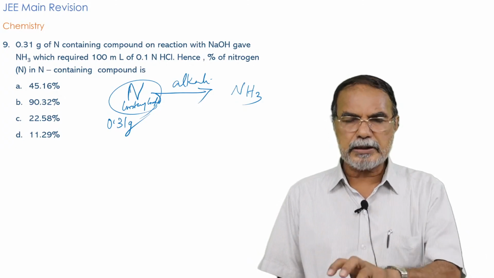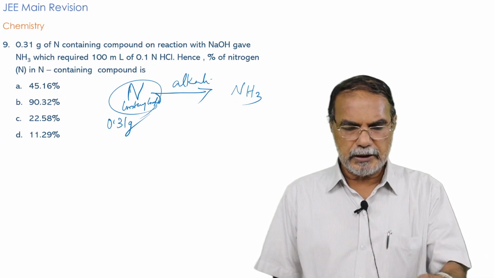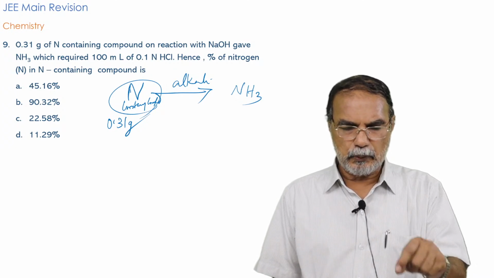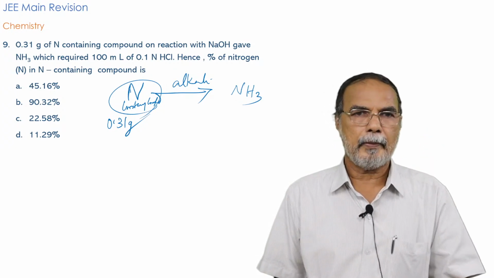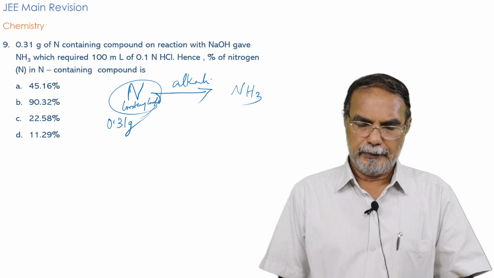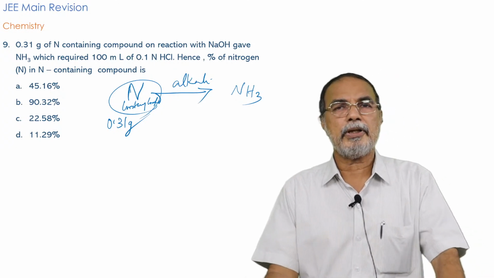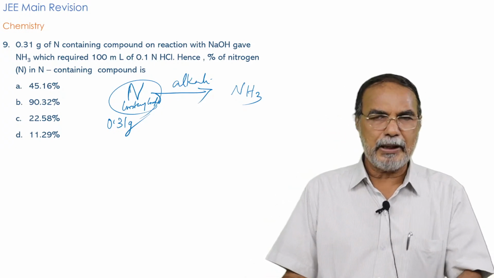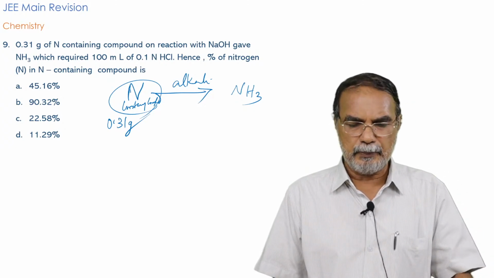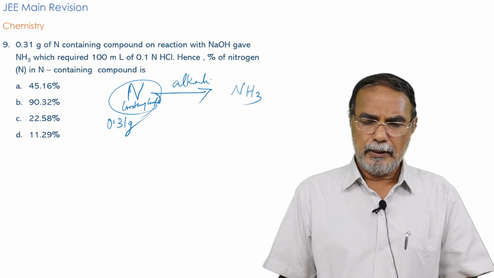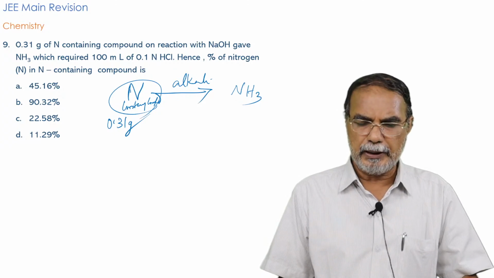Now we are interested in that ammonia and in the amount of HCl that is required for neutralizing the ammonia. The question is based on that. So the formula of the compound is not important here, which is why I am not writing the formula of the compound.